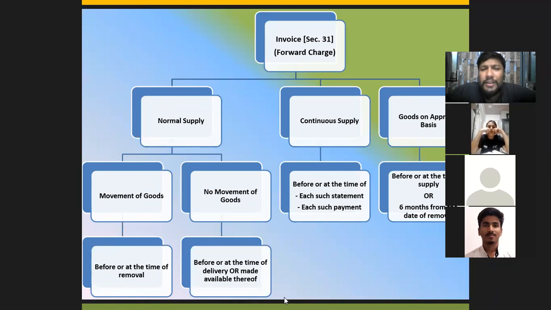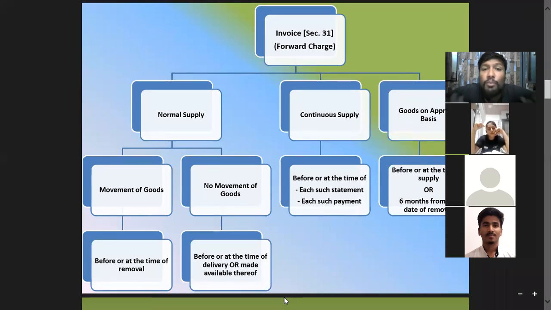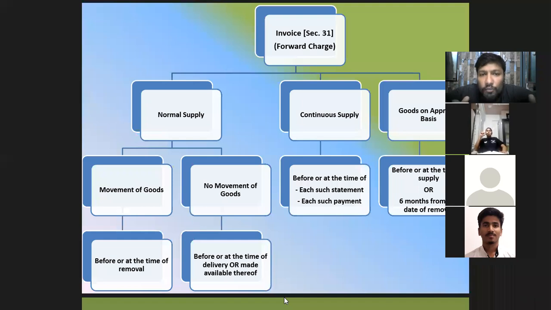So normal is basically a simple kind of a transaction जहाँ पे आपका goods move हो रहा है या तो आपके locality में या आपके business area में आके आपका customer आपसे आके goods खरीदने वाला है आपसे. So whenever there is movement of goods, the right time to issue an invoice is before or at the time of removing your goods. तो जैसे आप goods को आपके godown से निकालते हो for sending it to your customer, that becomes the most appropriate time of giving your invoice.